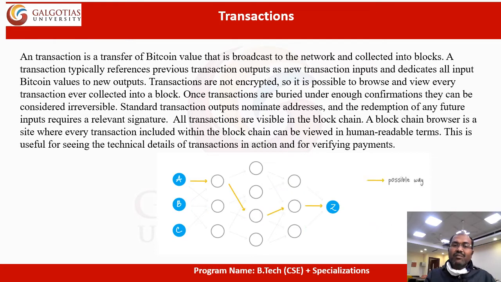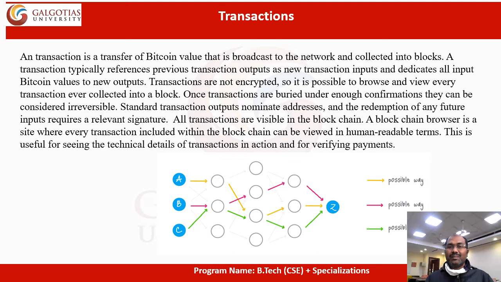There are many ways for the transaction to be completed, because it's a decentralized network. A transaction typically references a previous transaction's output as a new transaction's input and dedicates all input Bitcoin values to new outputs.